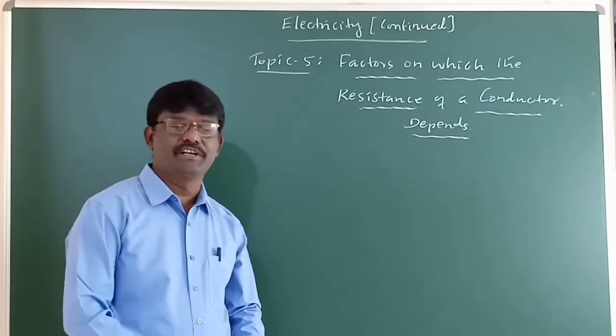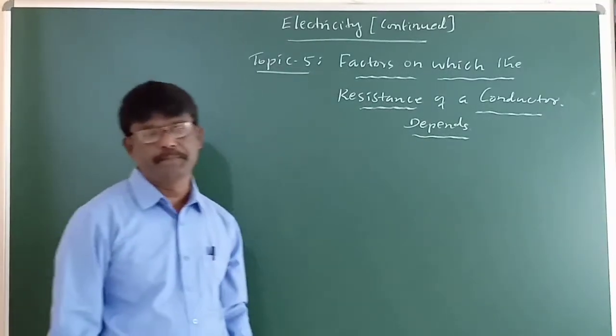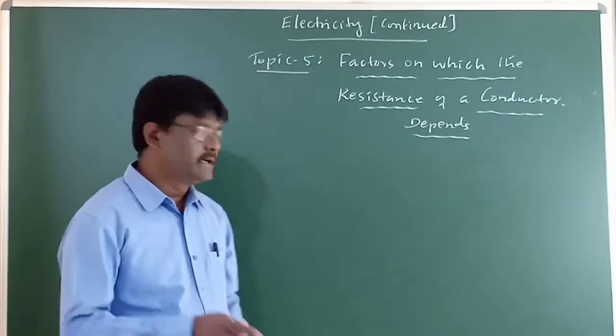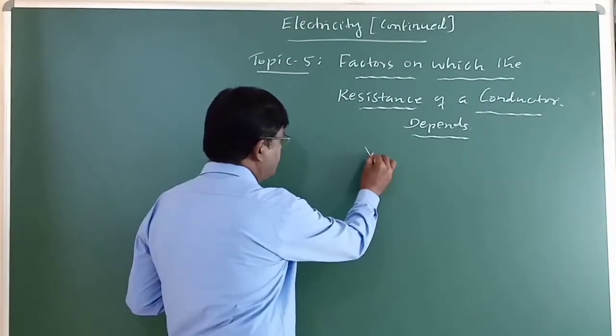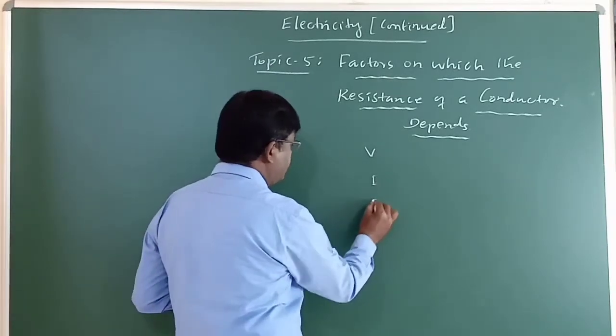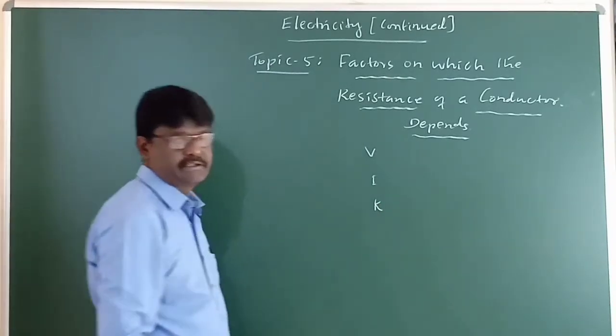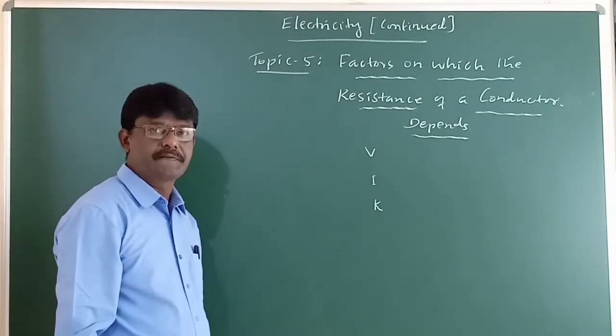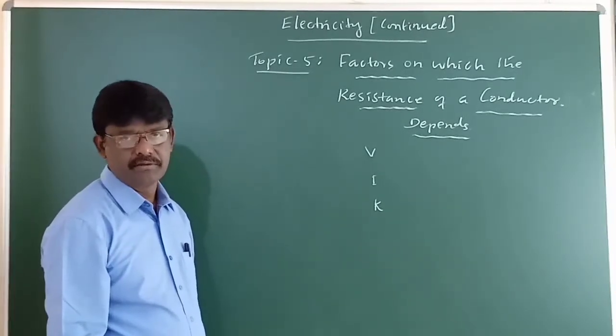Hello children, in the last class we have learned Ohm's law. Ohm's law gives the relationship between potential difference, electric current and resistance of a conductor. What does resistance mean?